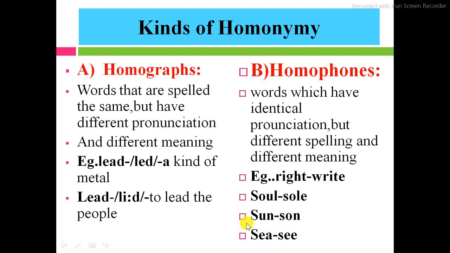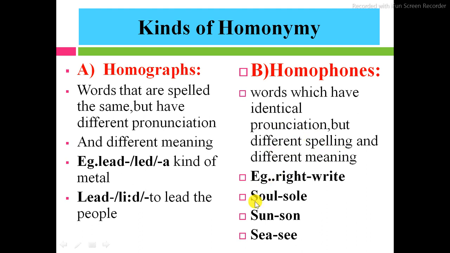Here, the pronunciation of the words is the same but the spelling is different. Here the spelling RIGHT is given, and another one, WRITE, is also given. It means pronunciation is the same but the spelling is different.